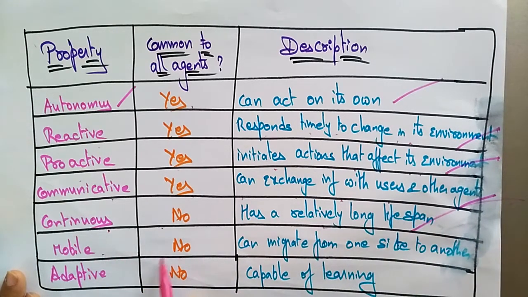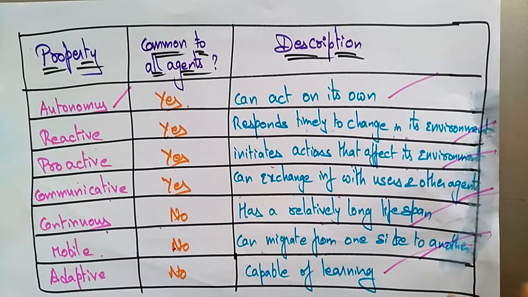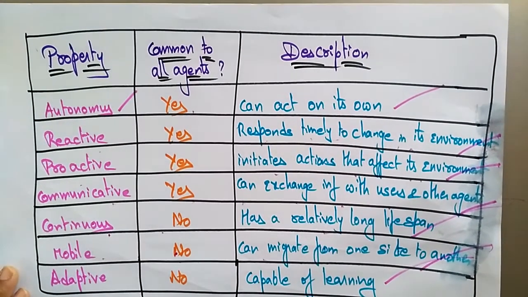Mobile. Common to all agents? No, it is not common to all agents. Only the mobile software agent has this property. It can migrate from one site to another. Adaptive? No, it is not common to all agents. It is capable of learning. So these are all the different software agents and the important properties by which the different types of agents can be distinguished. Thank you.